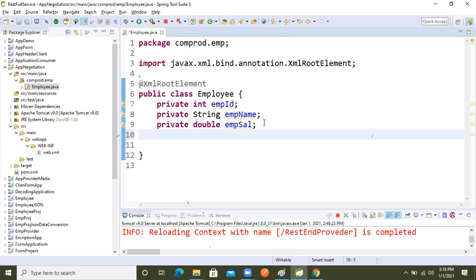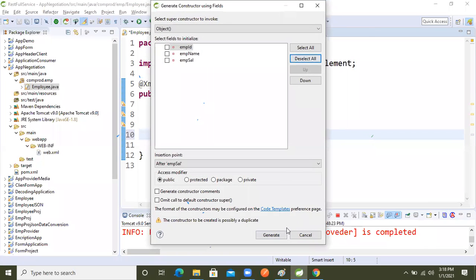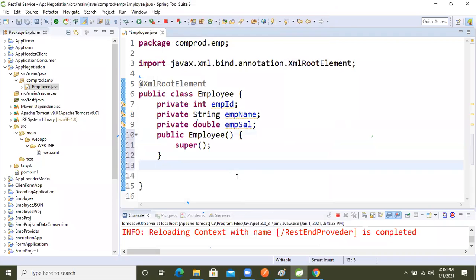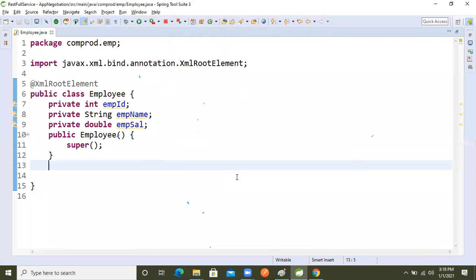So what I will do, Alt Shift S plus O, I will generate the zero param constructor. I don't want the compiler generated constructor, right? I want my own constructor. Now again I will take Alt Shift S plus R. I want to generate the setter and getter methods.